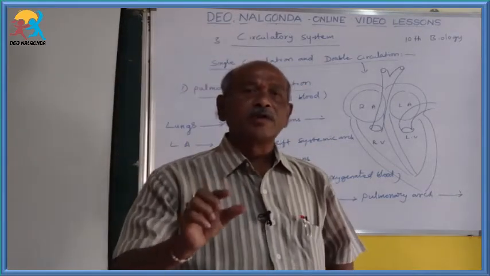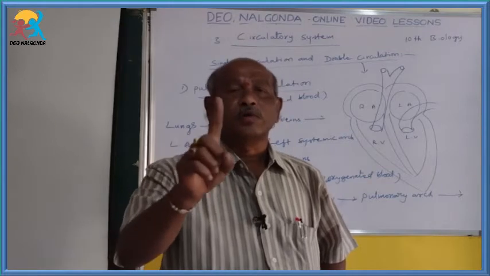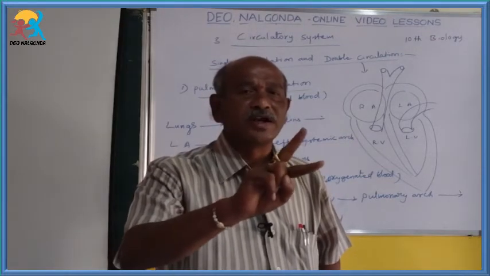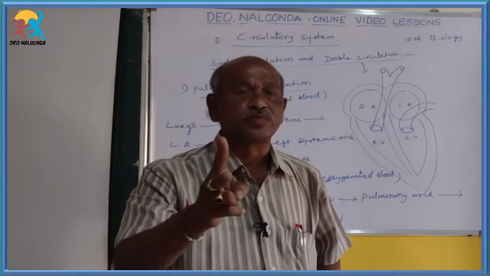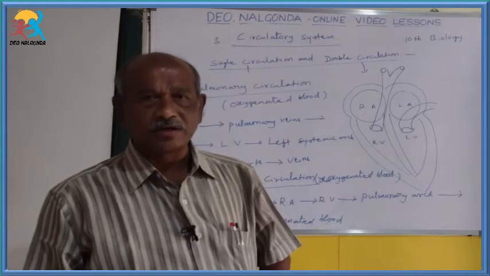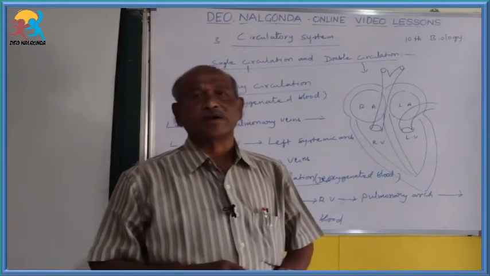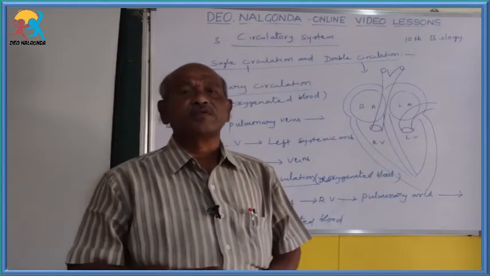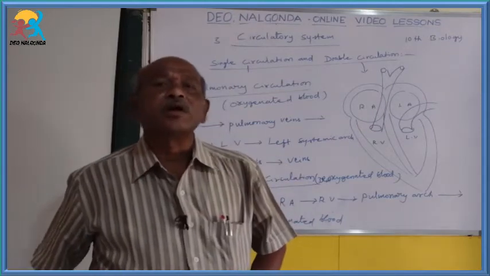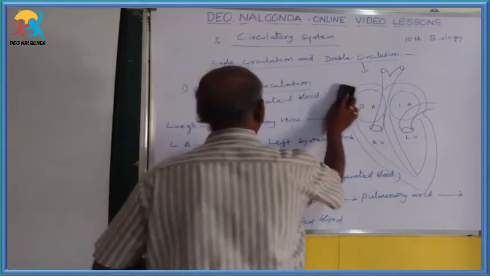Simply, if the blood flows through the heart only one time, it is called single circulation. If it flows two times, that is, one side impure and another side pure blood, it is called the double circulation. Okay, understand students? Then next topic: how the evolution of the circulatory system takes place. Evolution of circulatory system.